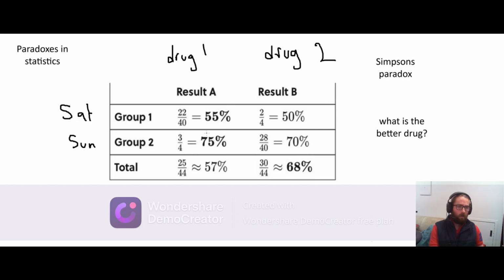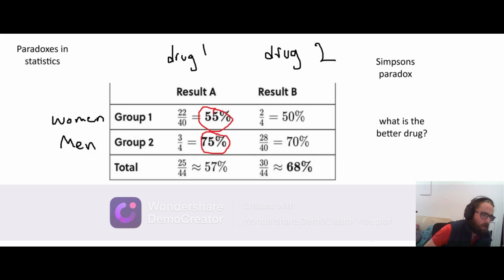Now, what if I changed it from group 1 and group 2 being Saturday and Sunday, to group 1 being tests on women, and group 2 being tests on men. Now we're dividing up in a different way. Now I feel like I'm more inclined to say that drug 1 was better, because it was better for women, and it was better for men. And that seems a lot more important than just being better on a Saturday and better on a Sunday, right?